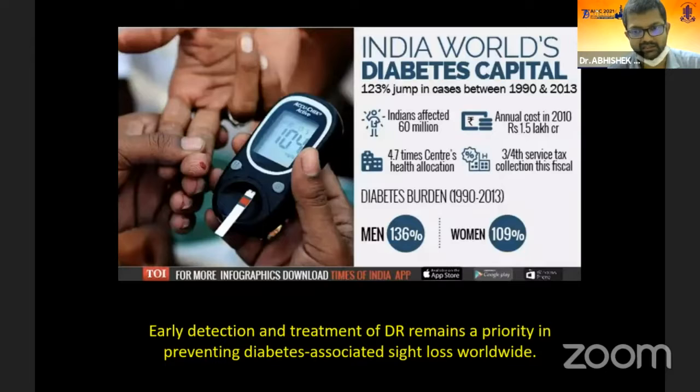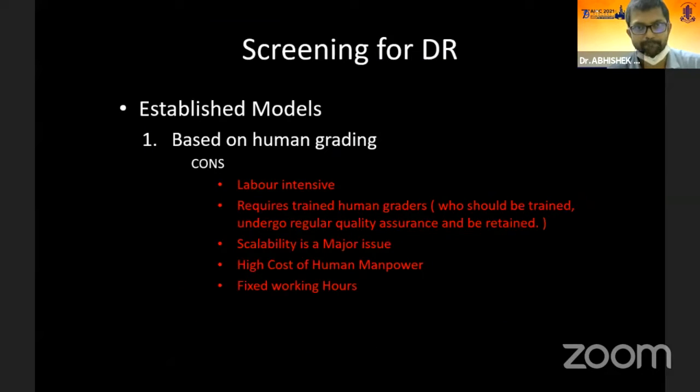Early detection and treatment of DR is one of the main armamentarium to remain, and it is one of the priorities for preventing diabetes-associated sight loss worldwide. Now, the current models are based mainly on human grading, as we have in India. What are the cons in it? This is a labor intensive process. It requires trained human graders who should also undergo regular quality assurance and be retained. So retaining the staff is also a big challenge in India.